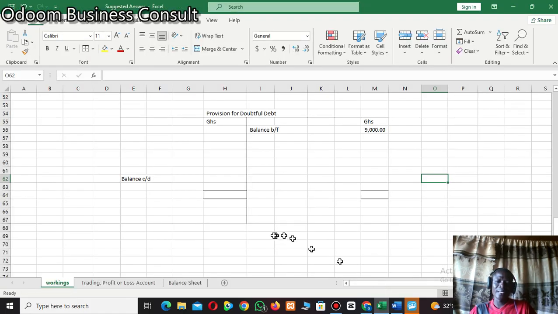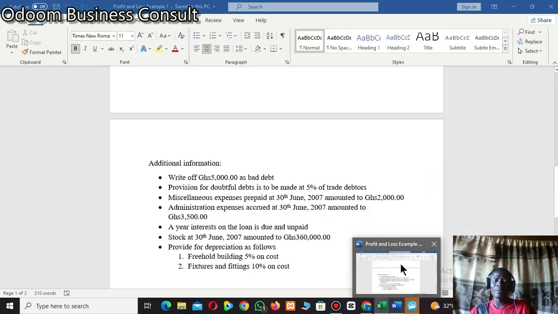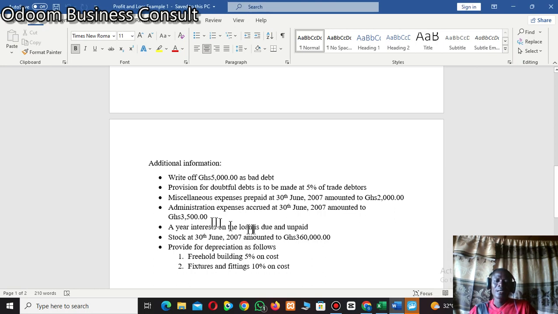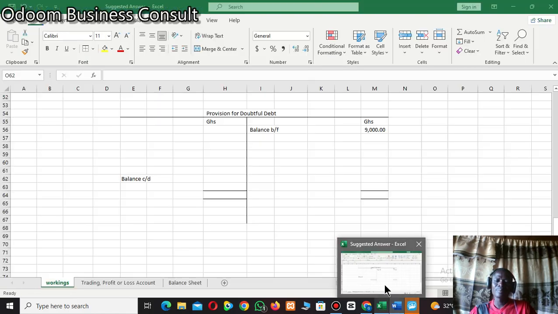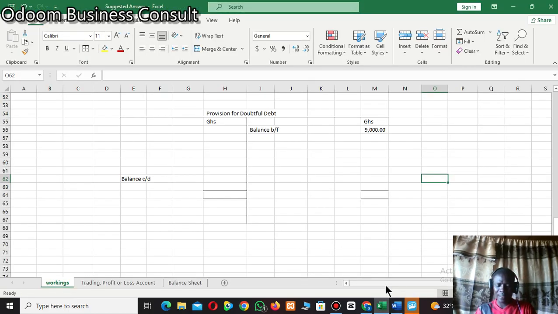And as I said in the previous video, we take the balance brought down on the provision for doubtful debt account to the balance sheet, and the balance brought down will be the same amount as the balance carried down. And how do we get the balance carried down figure? We get it from the additional information. So always the provision for doubtful debt in the additional information will be the balance carried down on that account. So let's see how we can do the working, or the recording in the T account.